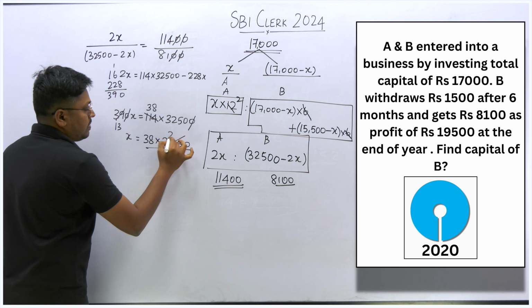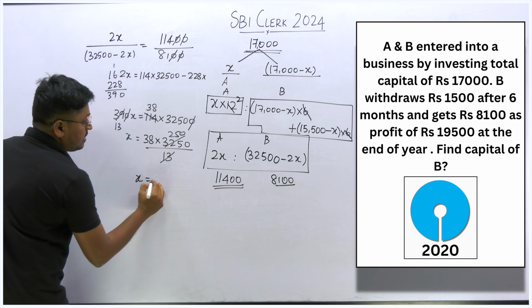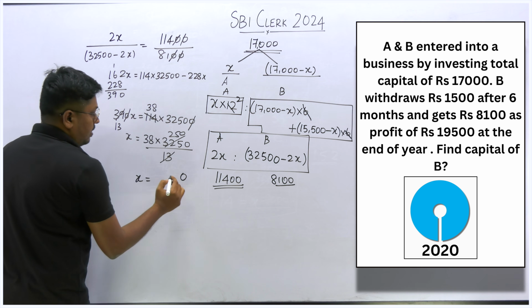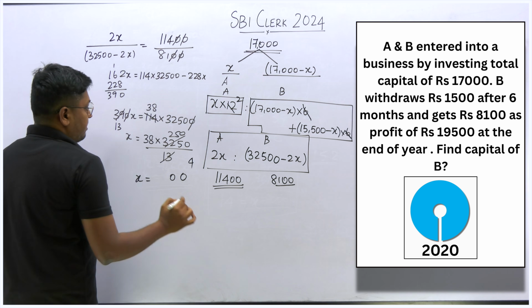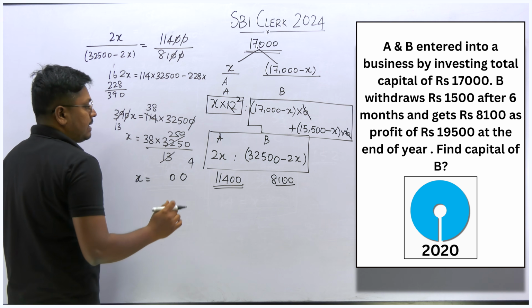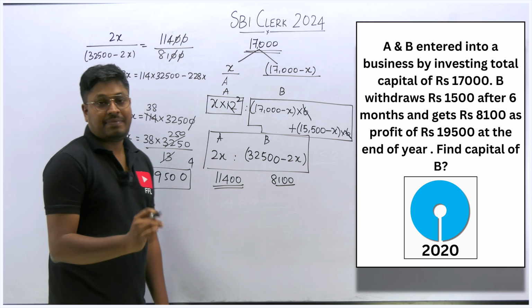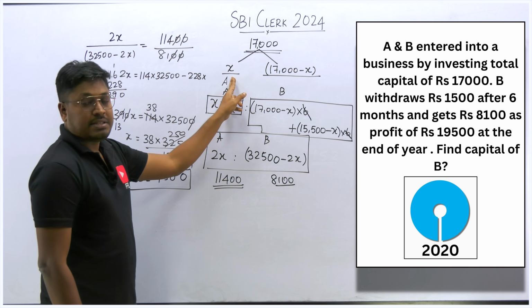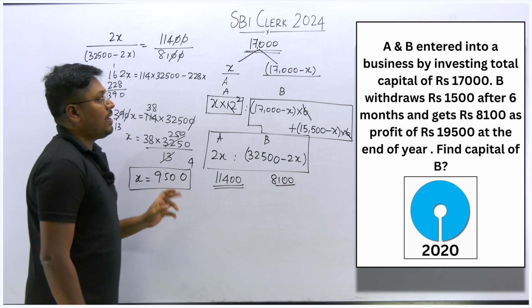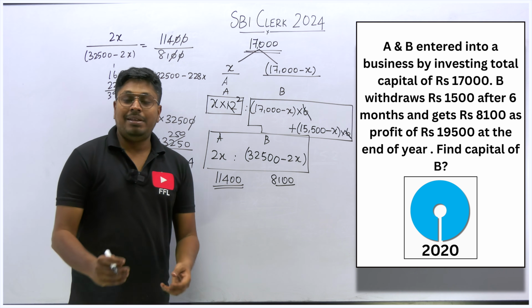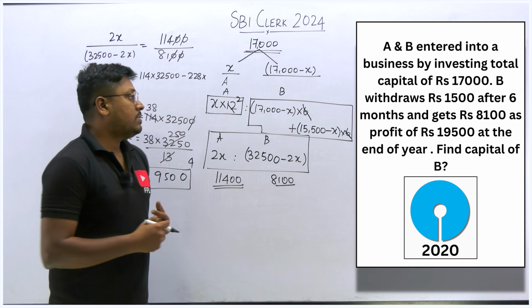So cancel this. This will be 2 times 26, 5 times 250. So x is equal to 9,500. So 9,500 will be the x value, which means the amount which was invested by A. So what about B? The remaining amount. So the remaining amount will be 7,500. So 7,500 will be the initial capital of the person B. So which is the answer for this question, right? So 7,500.